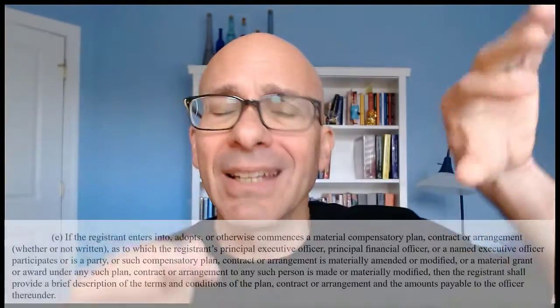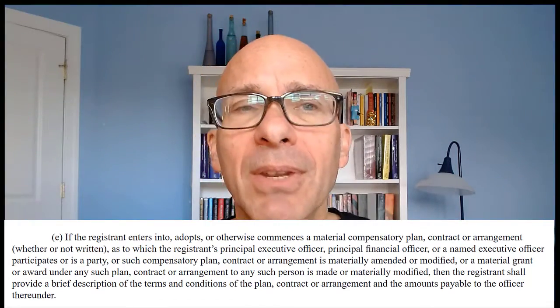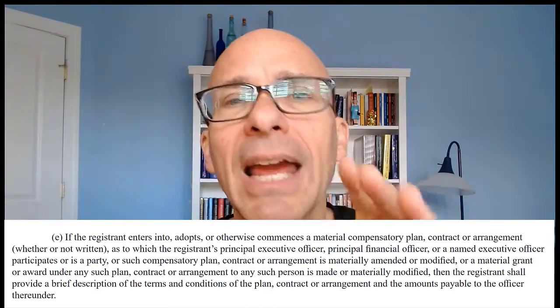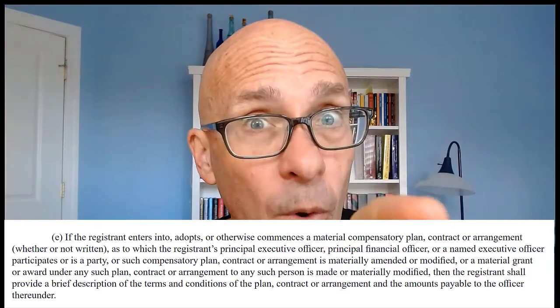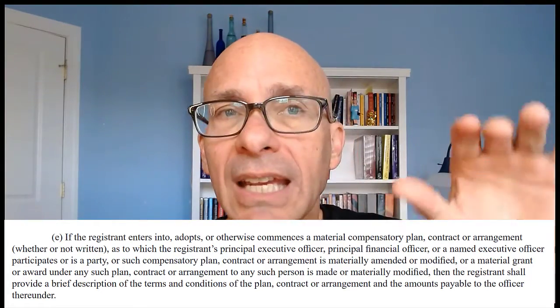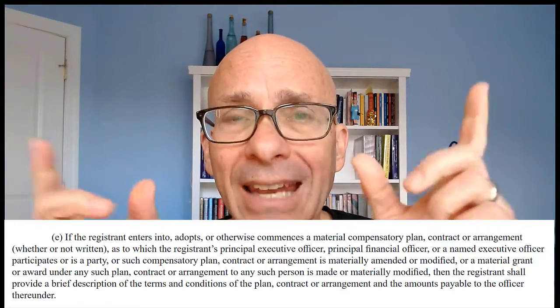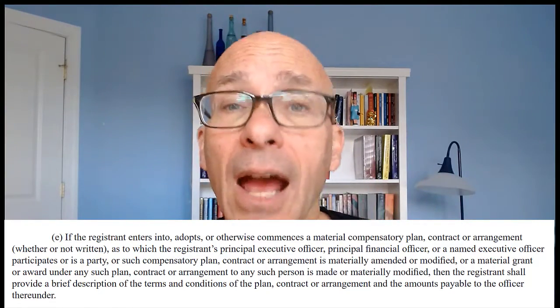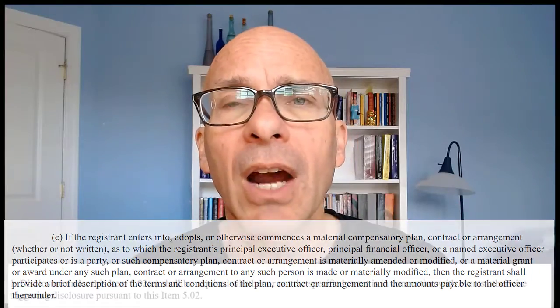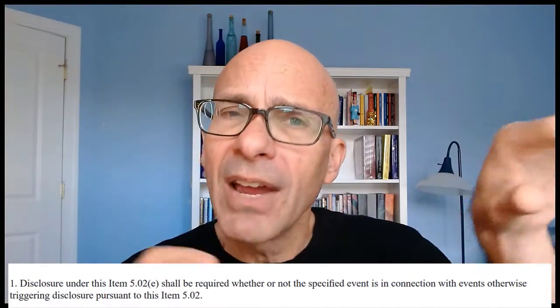So who is covered under this 5.02(e) trigger? A Form 8-K is required when the company enters into, adopts, or otherwise commences a material compensation plan, contract, or arrangement, whether it's oral or written, as to which the company's CEO, CFO, or named executive officer, an NEO, is a party. I have a separate Vid-Guide about how you determine who your NEOs are. It's required whether or not in connection with another event that would trigger disclosure under 8-K, or when a company materially amends a plan. So that's a mouthful, but that's in the rule.